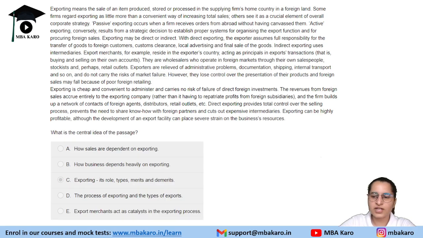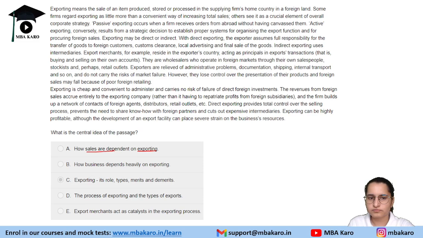Next question is, what is the central idea of this passage? See, for central idea based questions, you have to look for the option that has everything that is mentioned in this passage, right? Because the central idea in your option could be partial as well as the complete central idea. We'll see how. Option A says how sales are dependent on exporting.